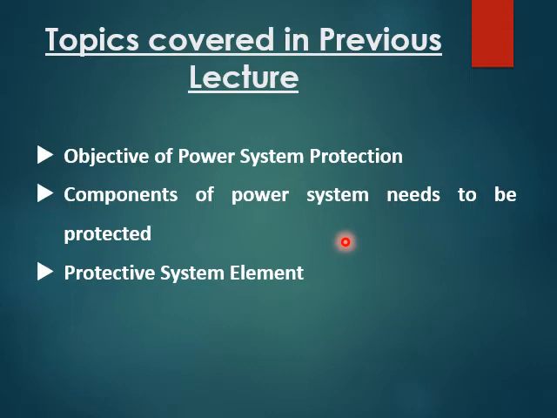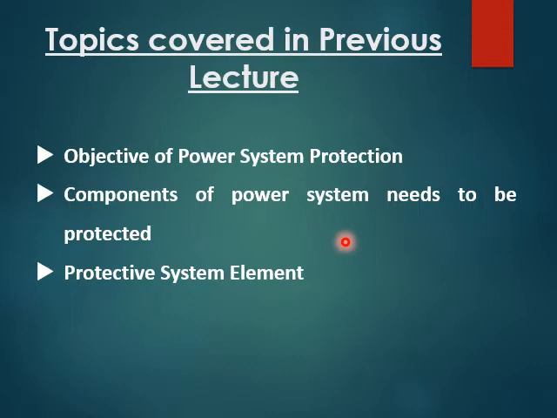So there is a separate protection for each of the equipment in the power system, such as the generator, transformer, bus bar, transmission line, and the distribution line. Now these sections are protected by a protective relay system which has instrument transformers, protecting relays, circuit breakers, and some communication equipment.